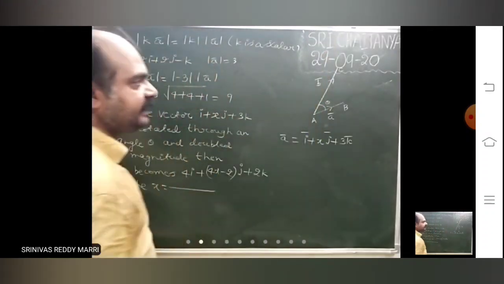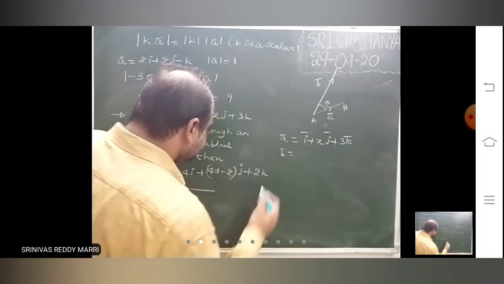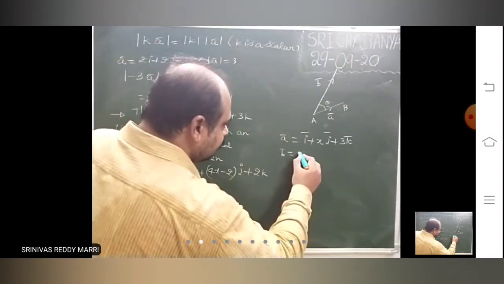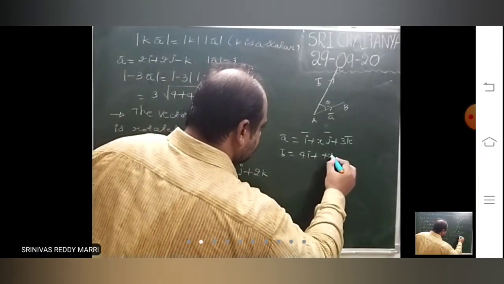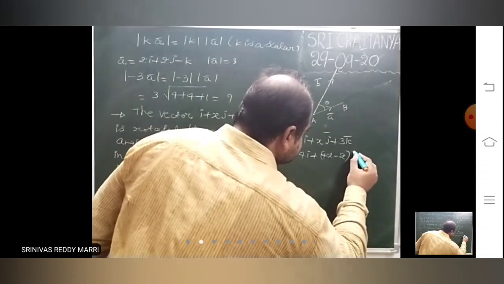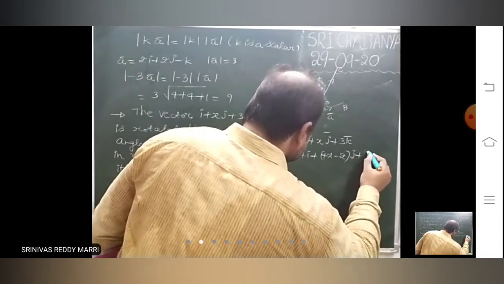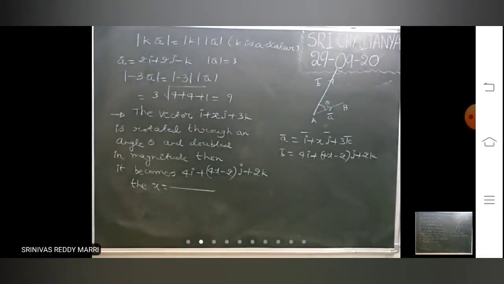After rotation and doubling the magnitude, let us say it is B bar. That means B bar equals 4i plus (4x minus 2) j plus 2k.